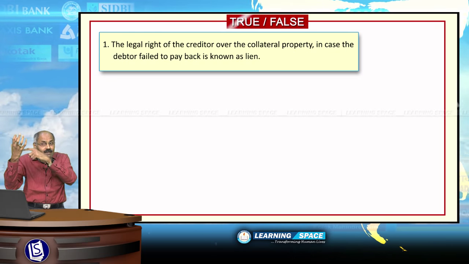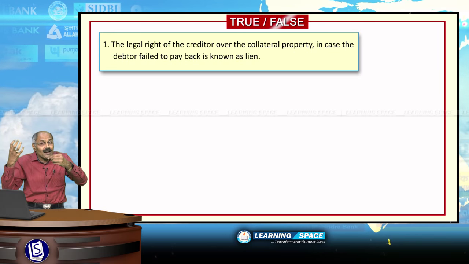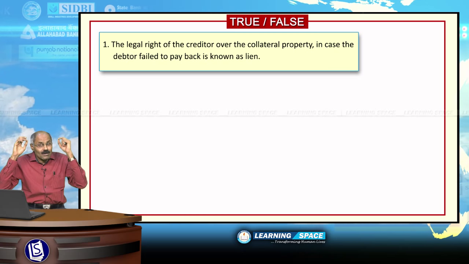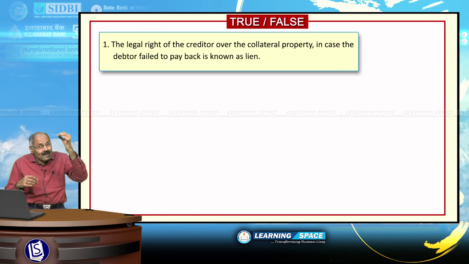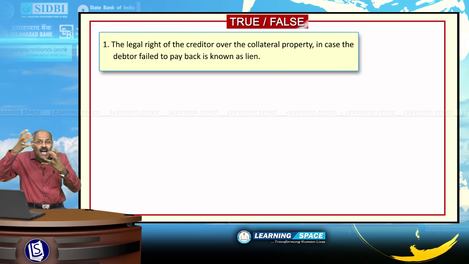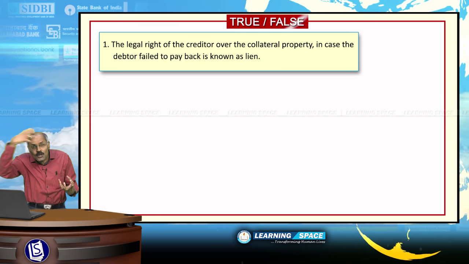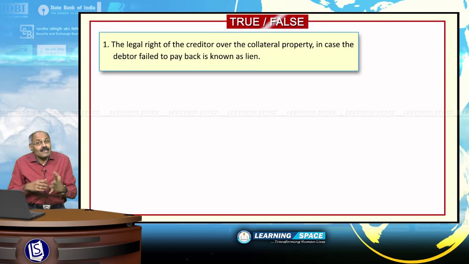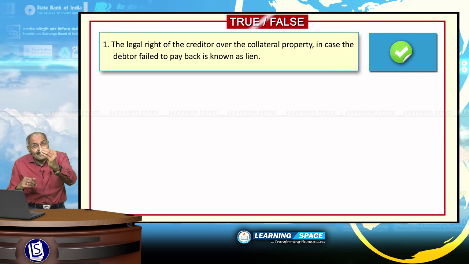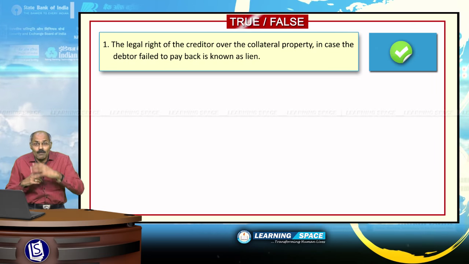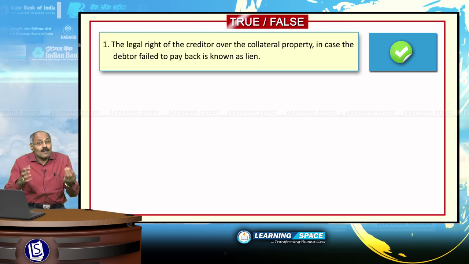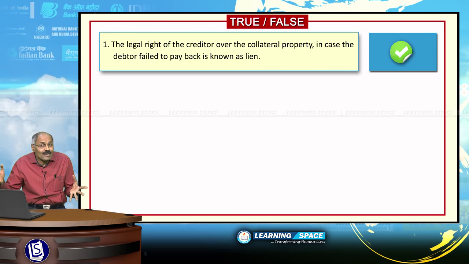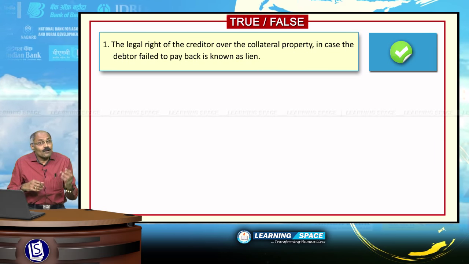Then what will the State Bank of India do? State Bank of India has got a right to sell that house. That right of State Bank of India to sell the house of X, if X failed to pay back, is known as lien, right? So this sentence is the right sentence: the legal right of the creditor over the collateral property in case the debtor failed to pay back is known as lien, right? Look into the next sentence.